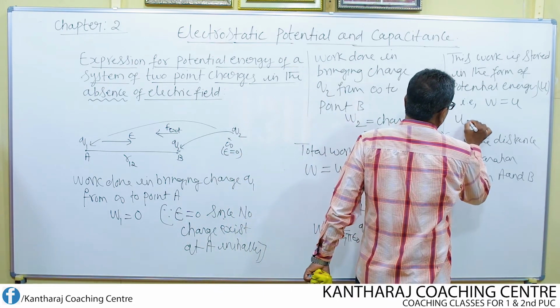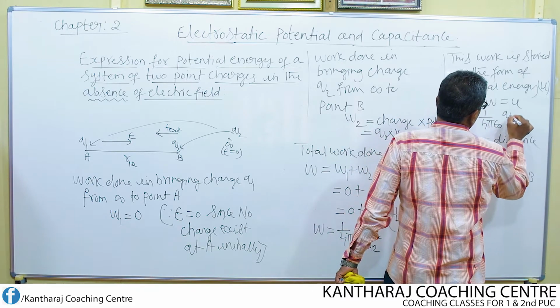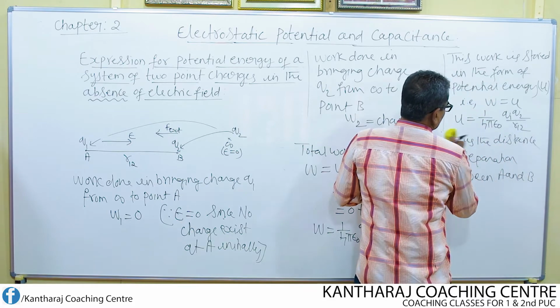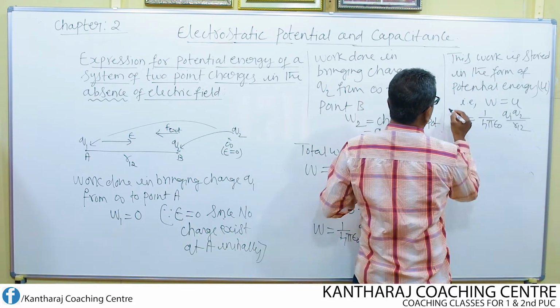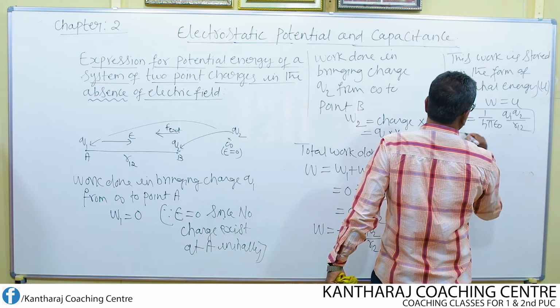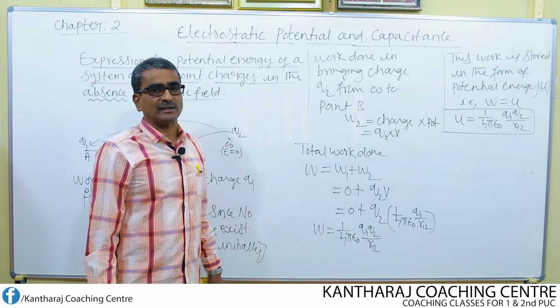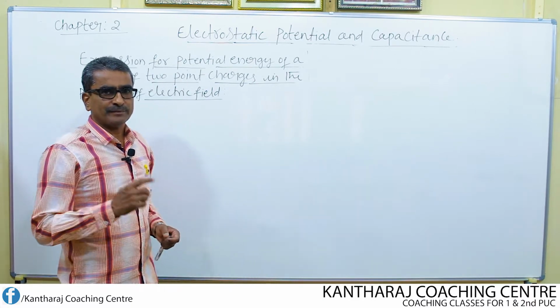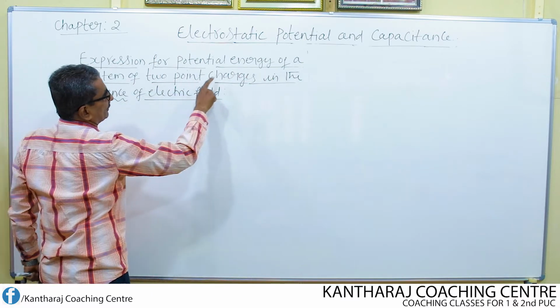W becomes U equal to 1 over 4 pi epsilon naught Q1 Q2 divided by R12. So this is the final expression for the potential energy of a system of two charges in the absence of electric field.